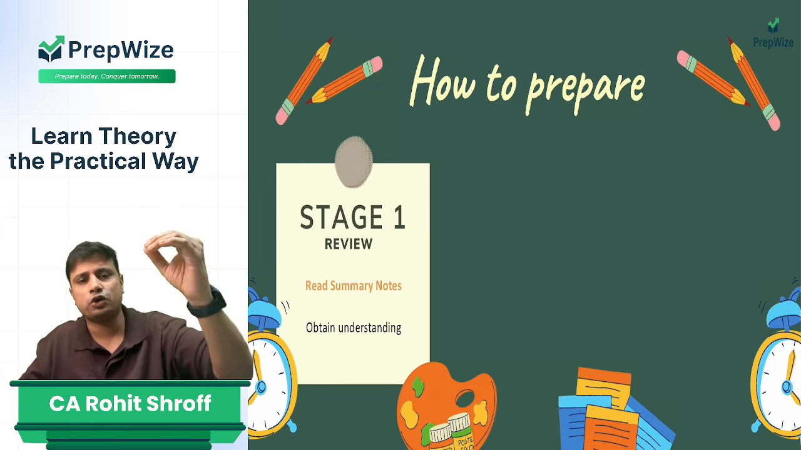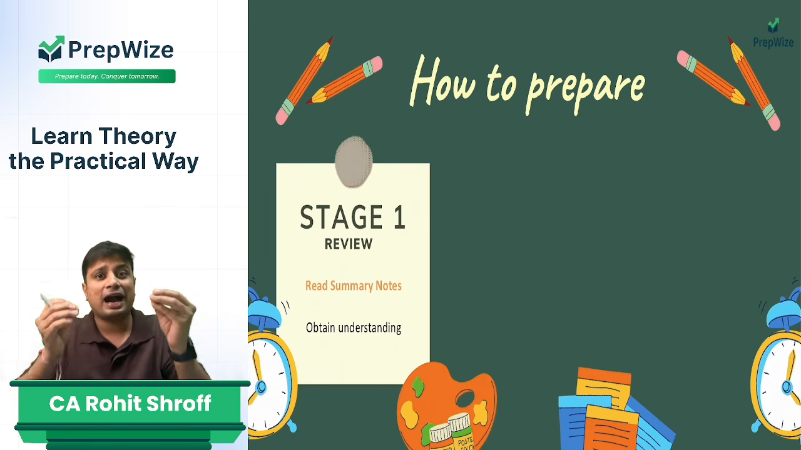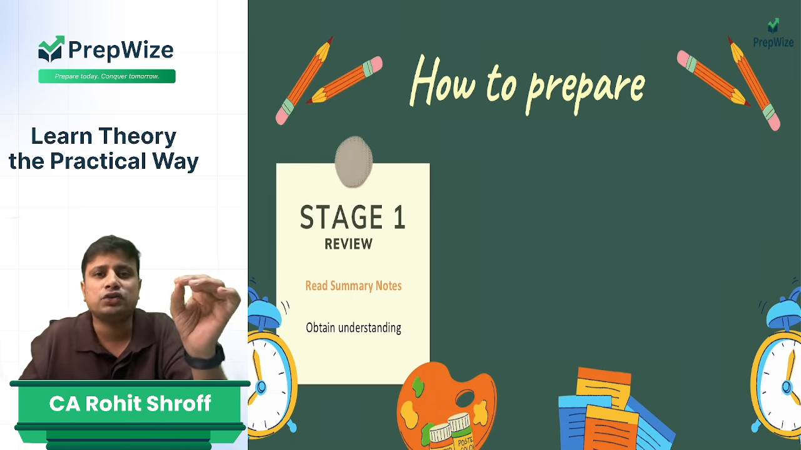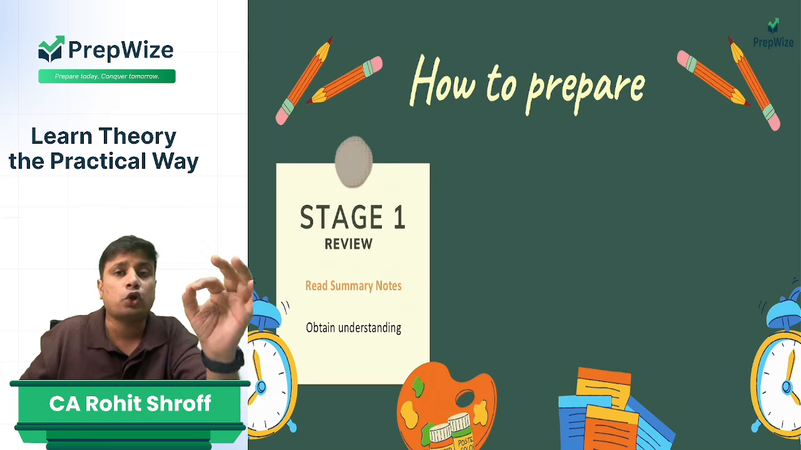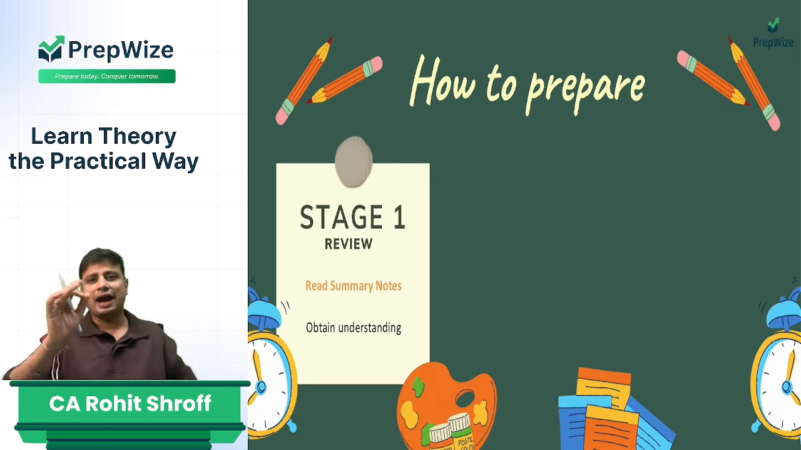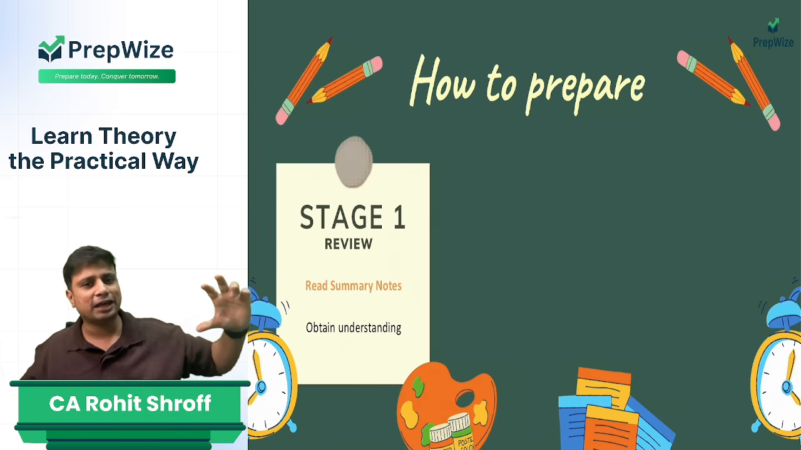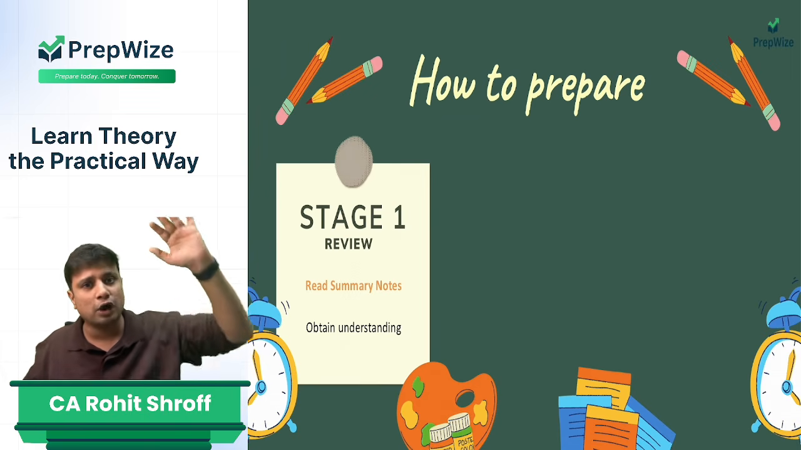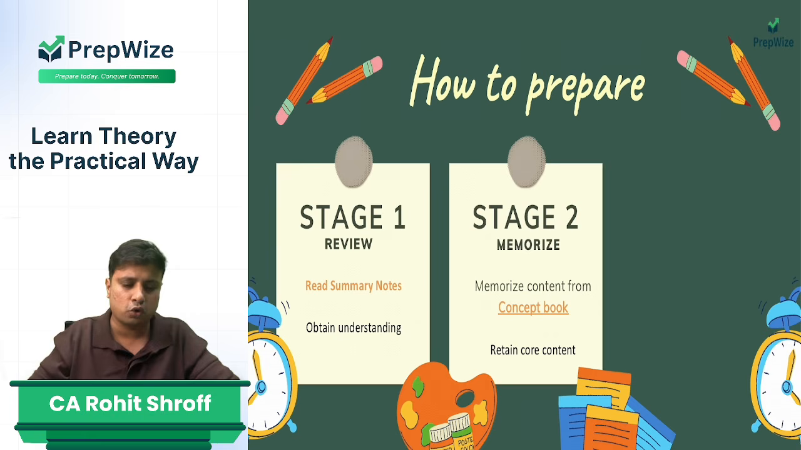First, let's say you're preparing SA 505 External Confirmation. Just read it and understand what the topic is trying to say. Till the time you have not obtained a crystal clear understanding of the topic, don't start memorizing. I have seen what students do: they read one paragraph, they memorize it. They read the second paragraph, they memorize it. No, read the whole topic, obtain a flow of the topic, understanding, and then you go to stage number two,